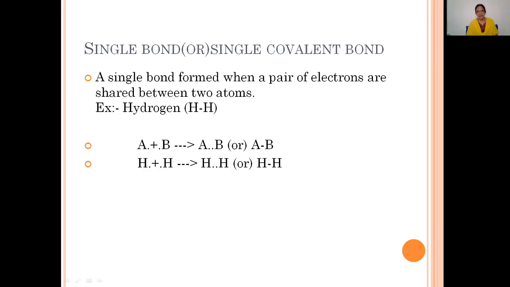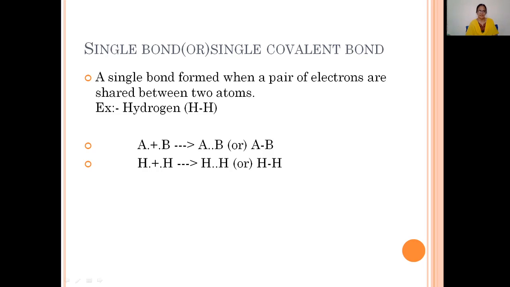So a covalent bond is formed between the A and B atoms, denoted by a small dash between the two atoms, AB. Here the AB molecule is formed due to equal contribution of electrons and mutual sharing of electrons between A and B atoms. This AB molecule has one covalent bond, that is a single covalent bond, denoted by a small dash between the two atoms.